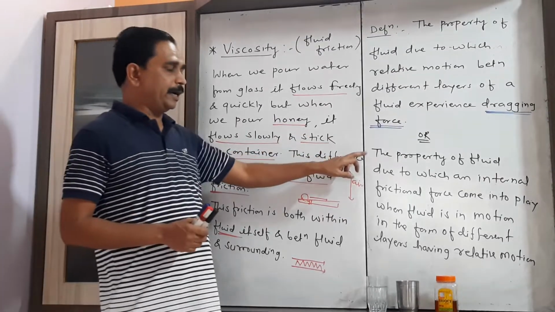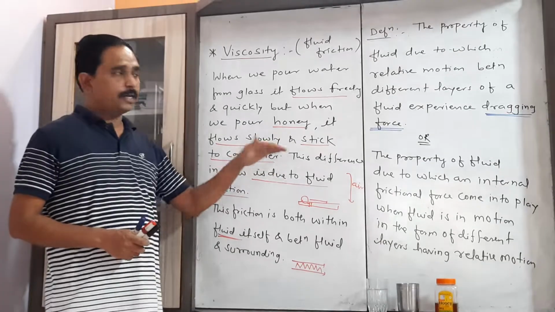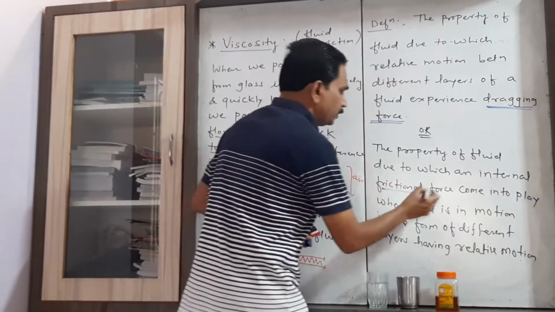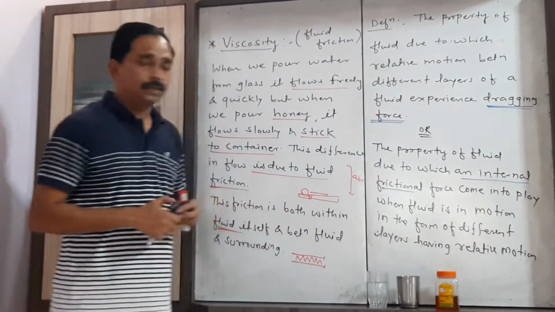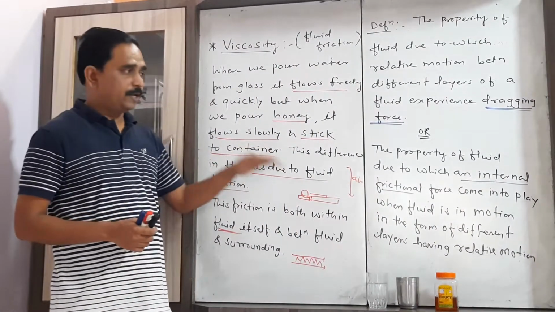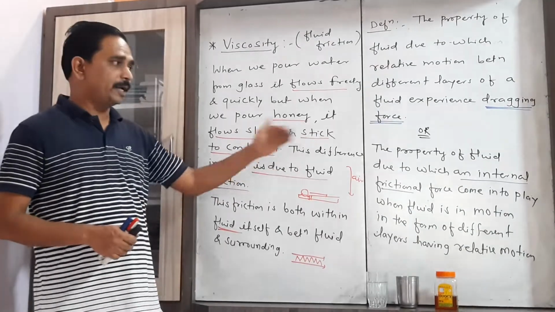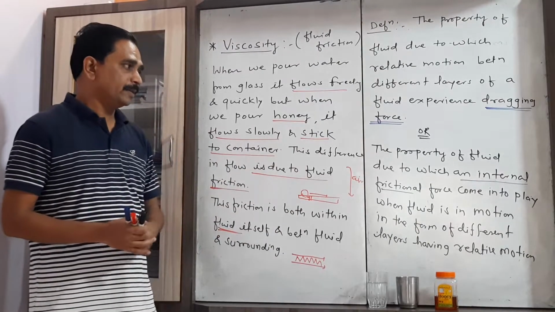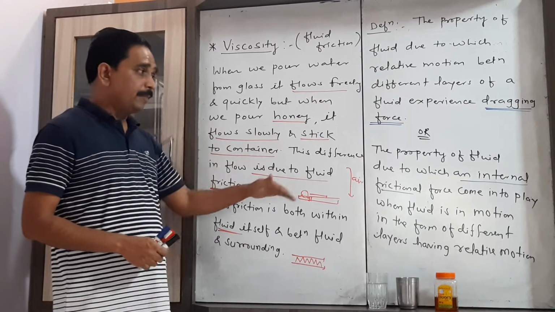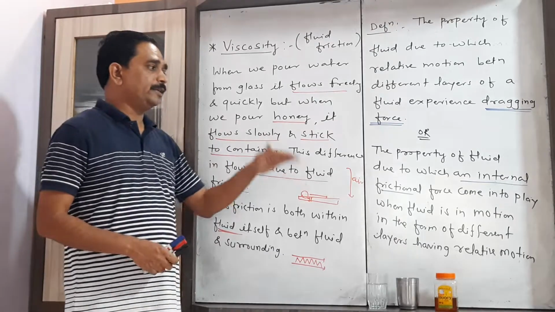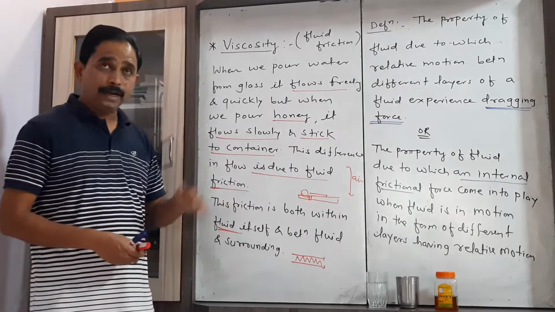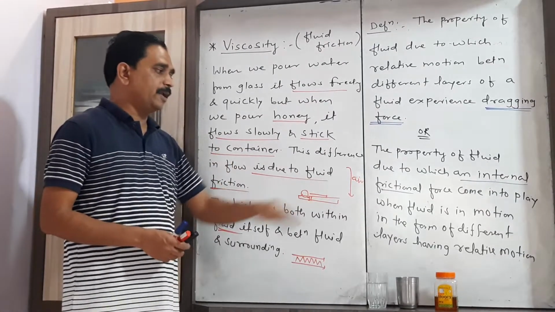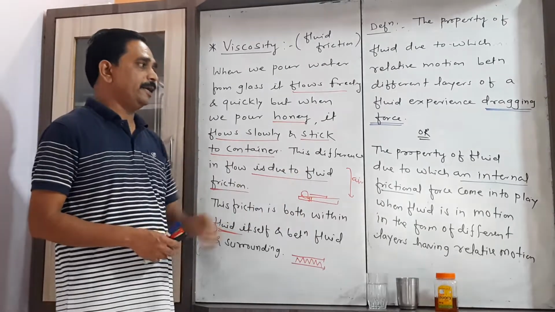Or you can define it in another way: the property of fluid due to which an internal frictional force comes into play when the fluid is in motion. Because this is the force which occurs between the different layers of the fluid, that's why it is called internal. It is produced from the inside. And how? In the form of different layers having relative motion.